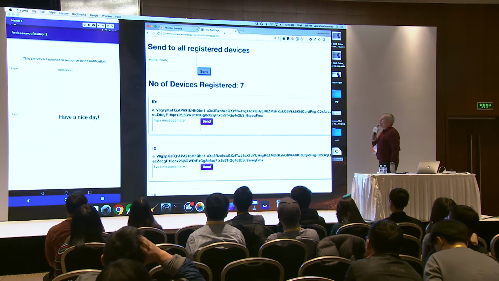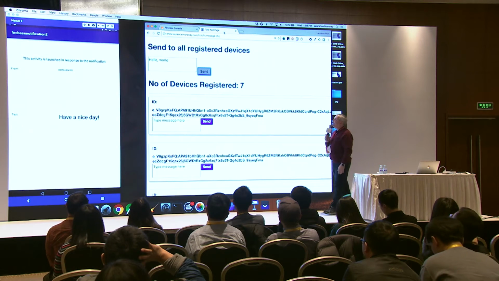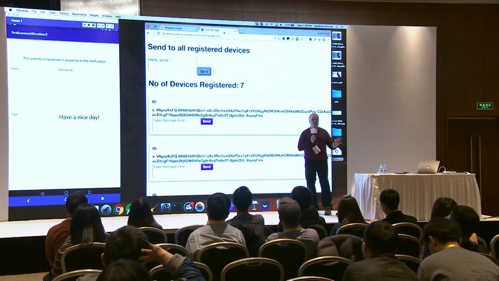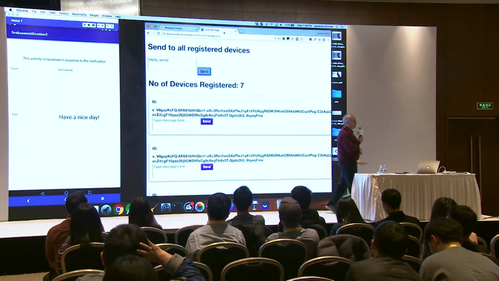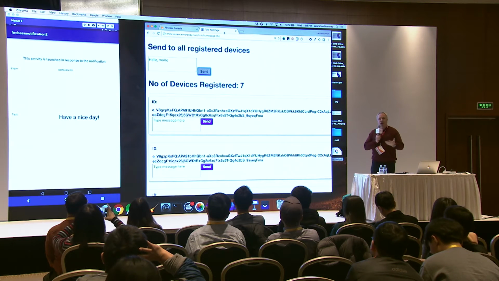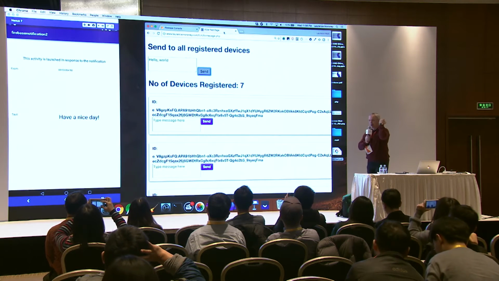Now, this is a live demo, so if you take a look at the URL at the top there, if you have a browser or a laptop or something open, you can go visit that now. And if you type in a message, it'll send it, and it'll actually appear on my watch.